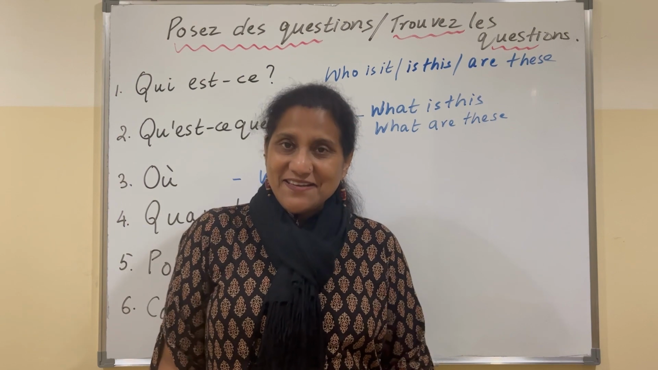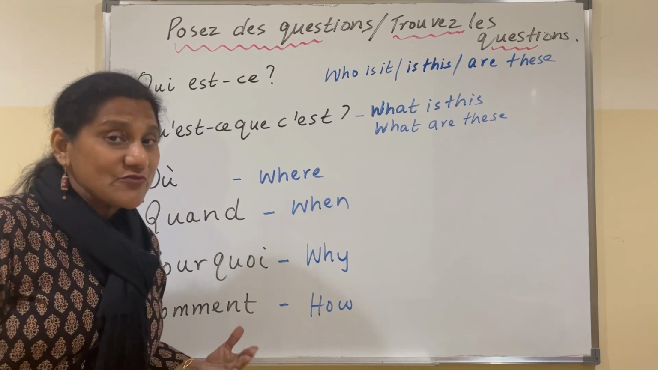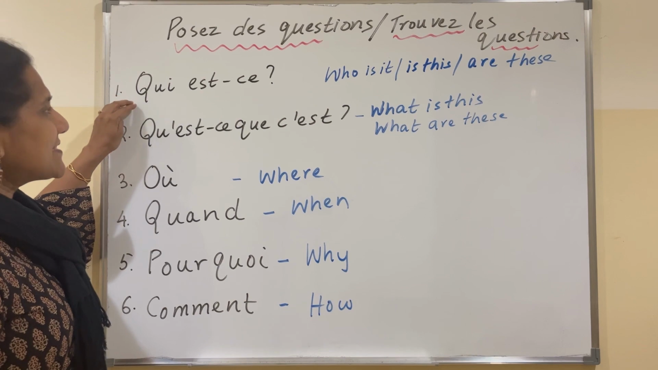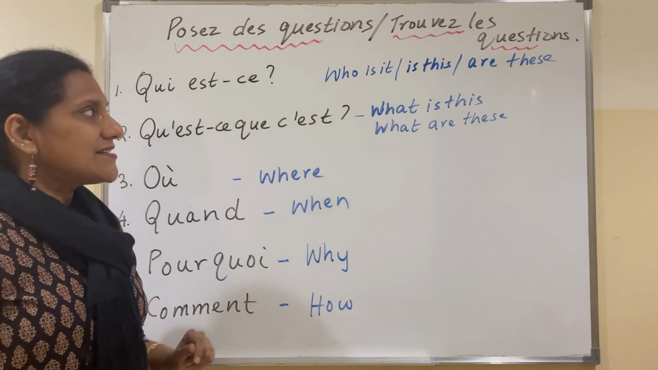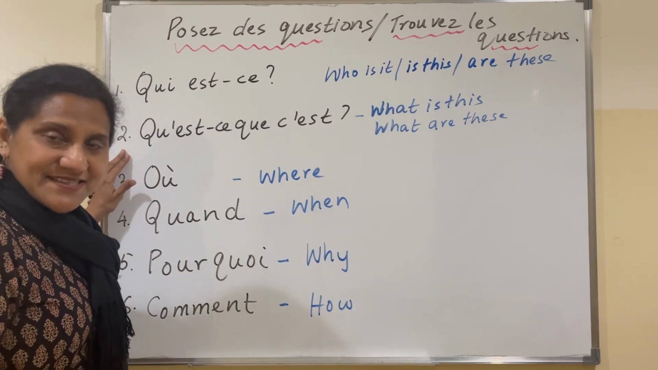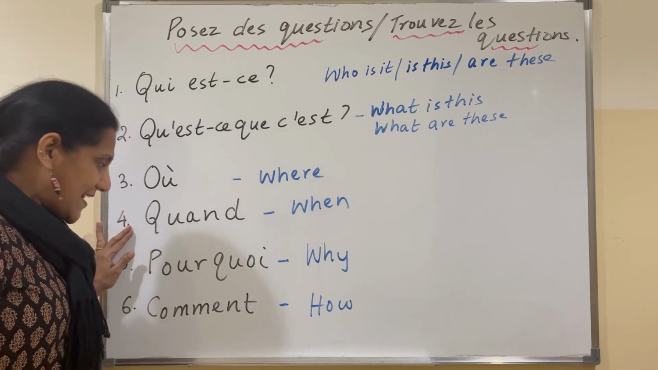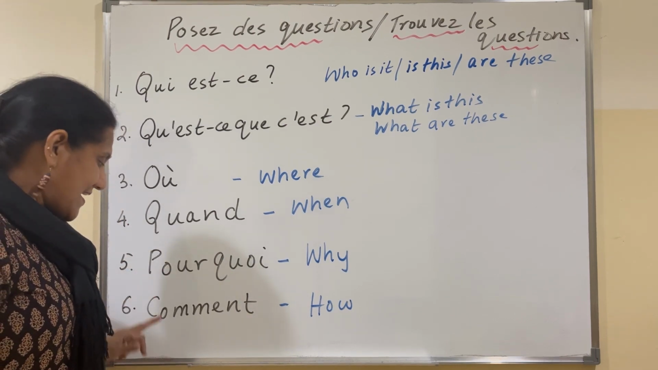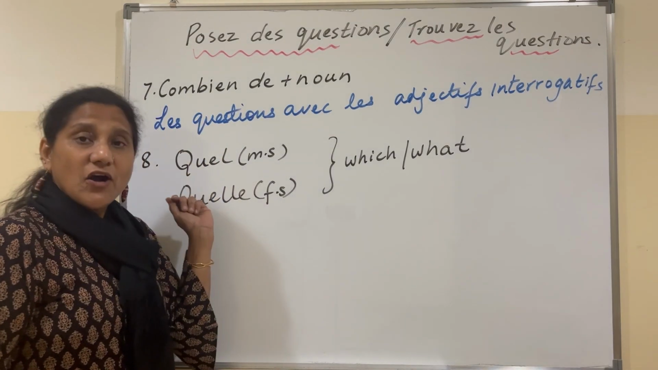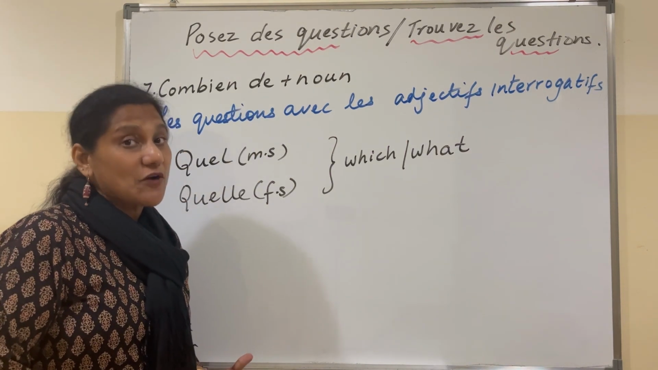Now let's learn how to ask questions in French. First of all, we need to learn certain words to be able to frame questions in French. What are they? For example, qui est, which means who is it, who is this, and who are these. Qu'est-ce que c'est, what is this, what are these. Où, where. Quand, when. Pourquoi, why. Comment, how. Combien de plus noun, that means when we have combien de, it's followed by a noun.